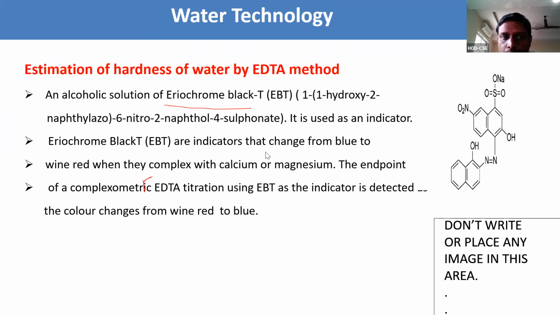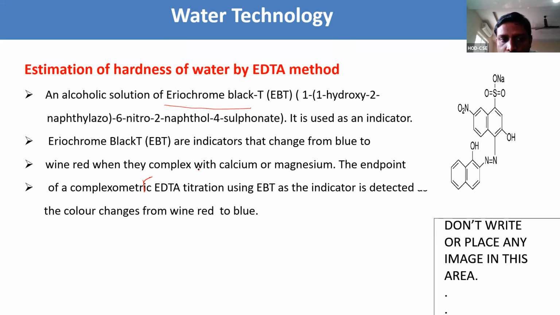Here, when adding the EDTA from the burette, the blue color changes to the wine red color. That we call the end point. Wherever the end point is reached, we need to note down the readings. Eriochrome Black T is an indicator that changes color from blue to wine red when it forms a complex with calcium or magnesium ions.